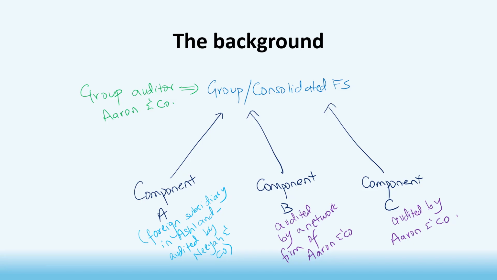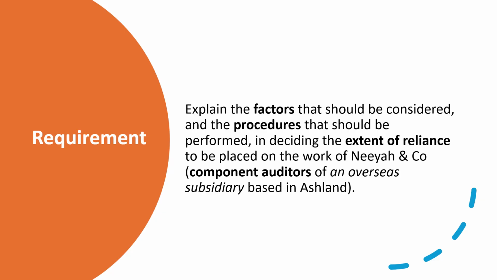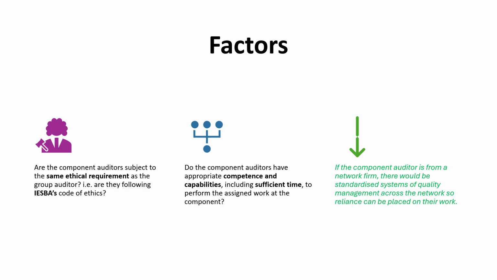Let's start by looking at a typical exam requirement, which asks for factors that should be considered and procedures that should be performed in deciding the extent of reliance to be placed on the work of Nia & Co., which are basically component auditors of an overseas subsidiary based in Ashland. This is a very easy and interesting topic, and you can actually prepare all of it from this video.